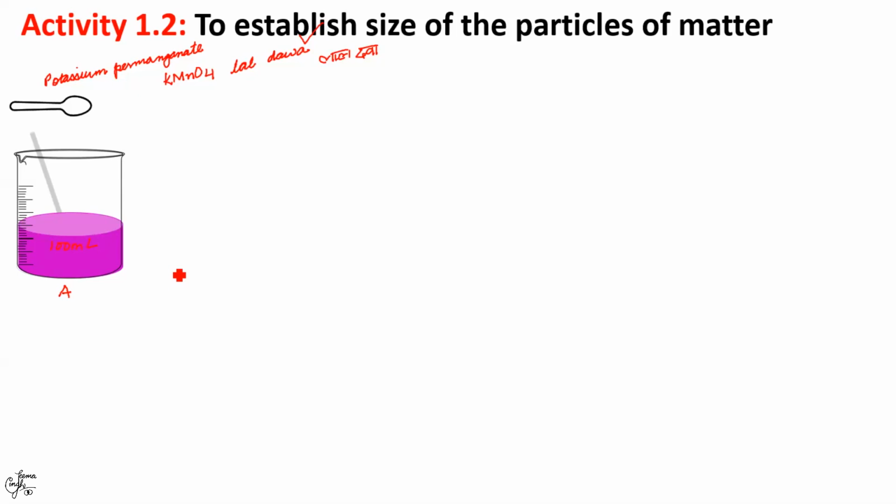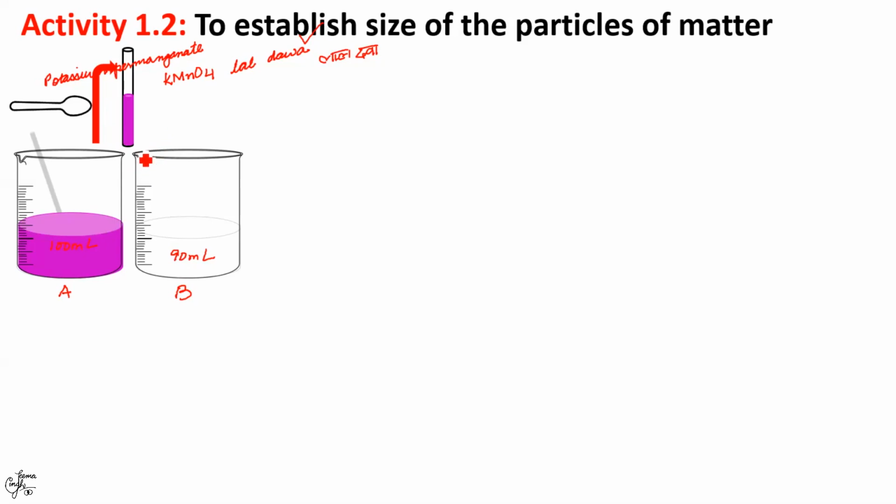Now you're going to take another beaker. Let me label it as B and take 90 ml of clear water into it and then transfer 10 ml of solution A. This is the test tube. With the help of the test tube, you're supposed to transfer 10 ml of A into B. Stir it with a glass rod and you will see that the solution turns pink again.